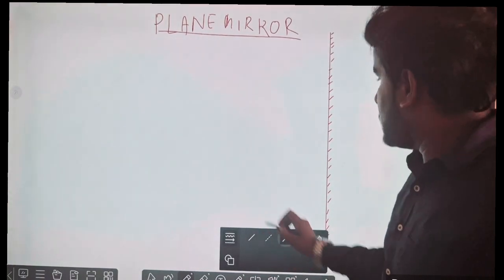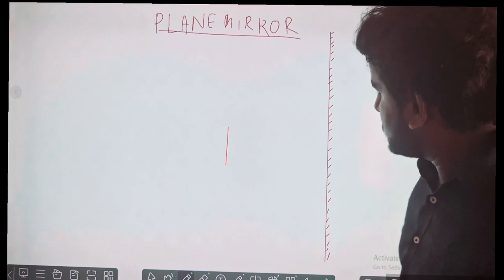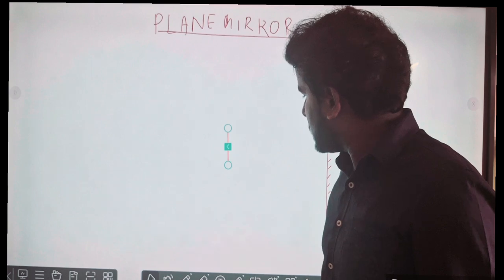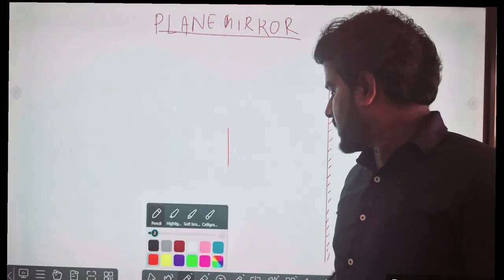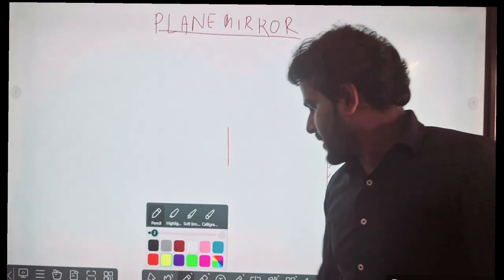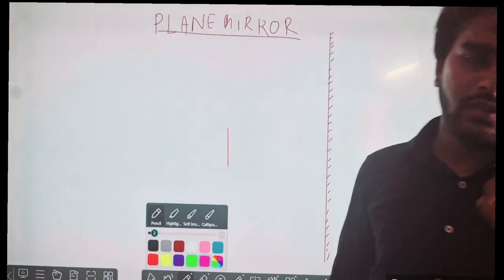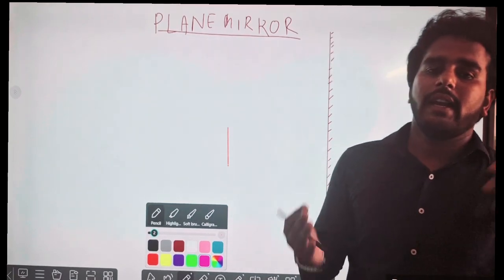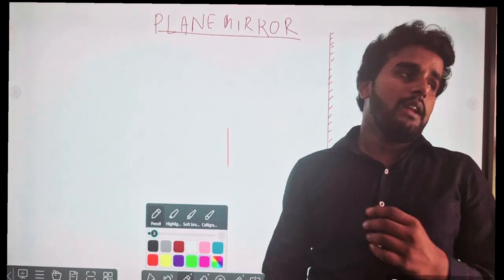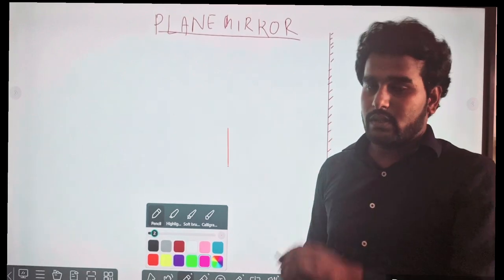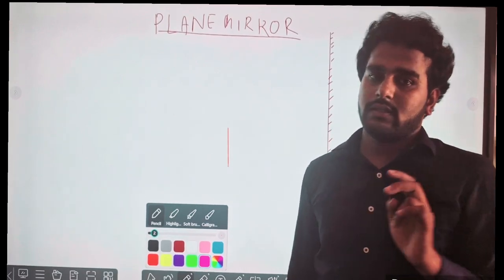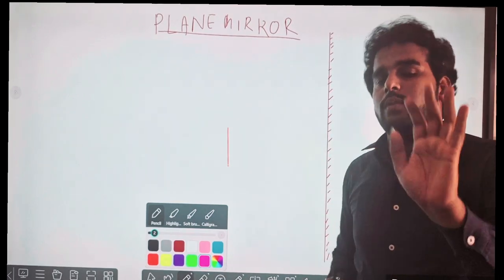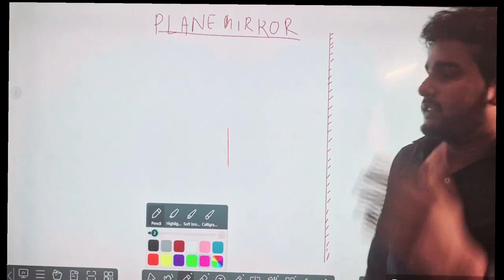Suppose I have kept the object here. Suppose you are standing here. It became a bit crooked, but let it be. So what happens then? The concept is, whenever we are drawing or observing the image formation, infinite light rays are passing through it. Infinite light rays are coming from this. But we will take a minimum of 2 rays. A minimum of 2 rays is needed to get the point of concurrence of the rays so that the image will be formed. So let us get that.